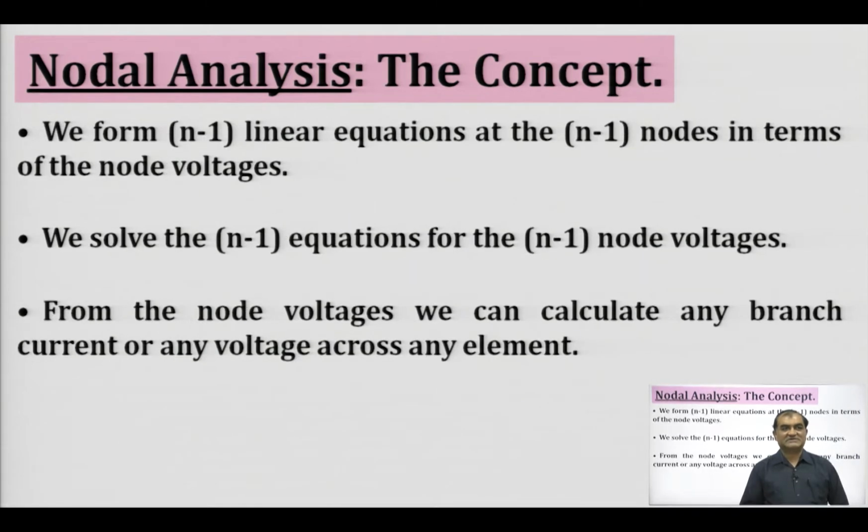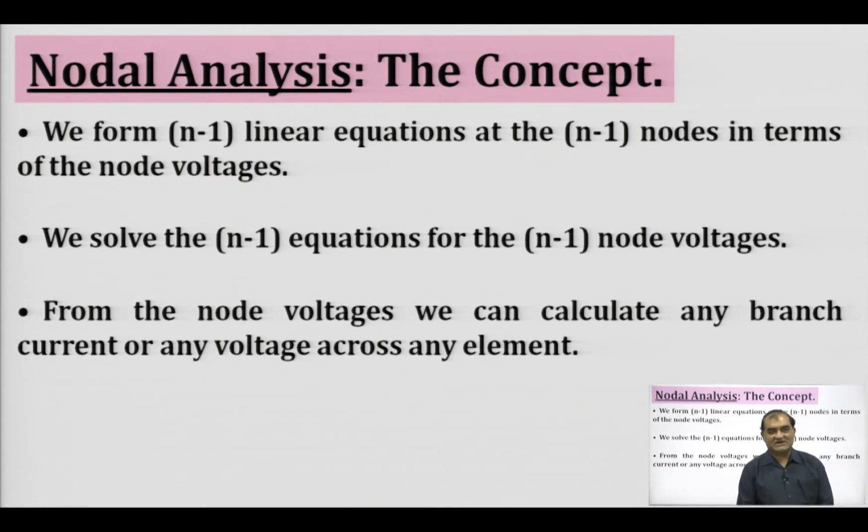Then the next step is, after writing down the KCL, we form n minus 1 linear equations at the n minus 1 nodes in terms of the node voltages. Then we solve those n minus 1 equations to determine the node voltages, and once we have determined the node voltages, we can calculate the branch currents or the voltage across any elements.